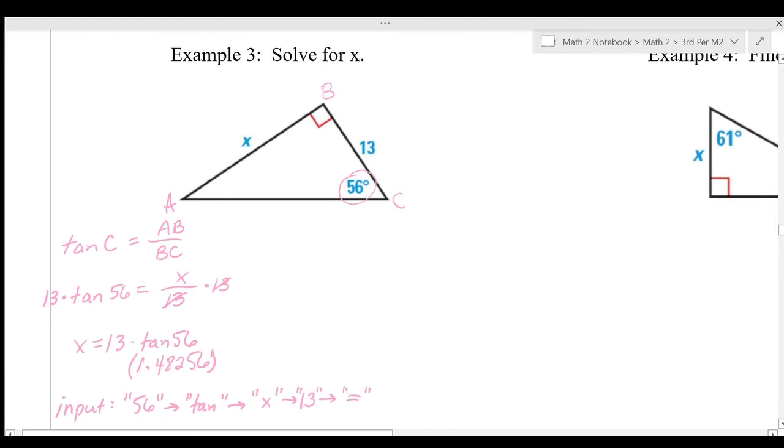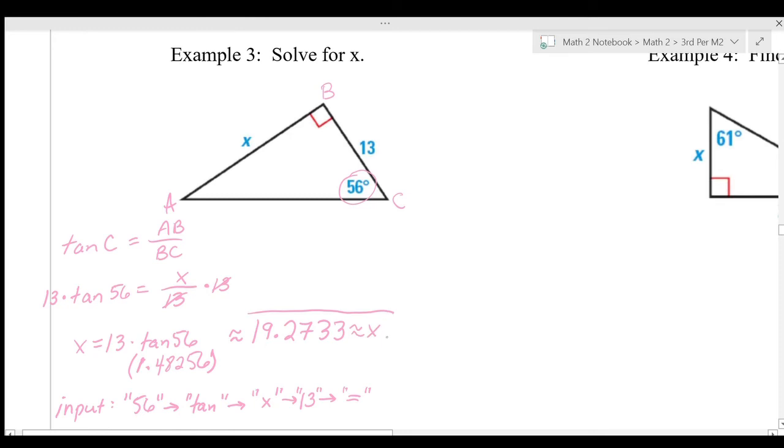So put that in exactly into your iPhone calculator if you have an iPhone calculator. And you should get 19.2733. And that's where I want you to round it.